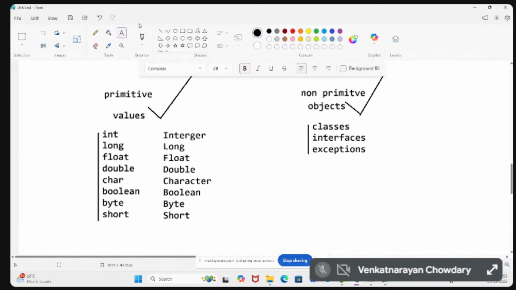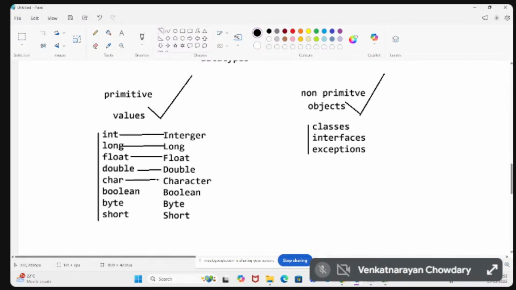For int, we have Integer. For long, we have Long. For float, we have Float. For double, we have Double. For boolean, we have Boolean. For these primitive data types, we use values. For these classes, we use objects.